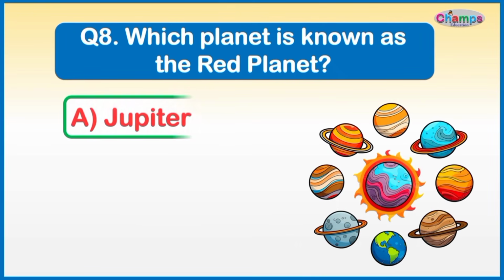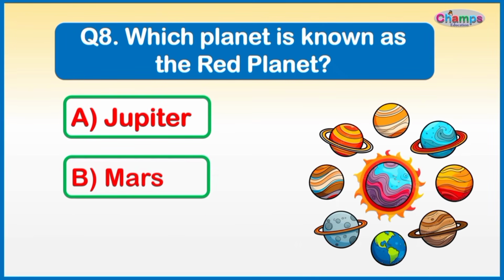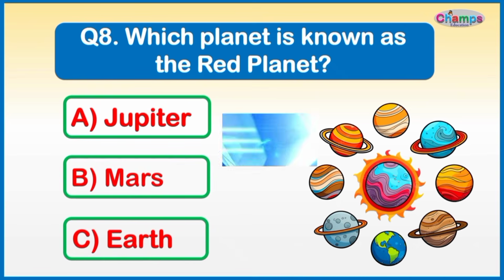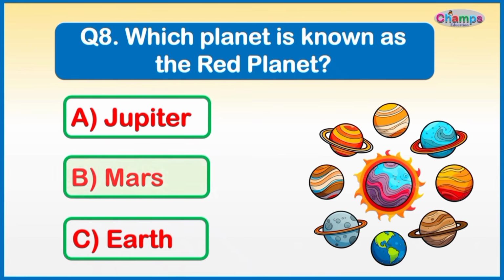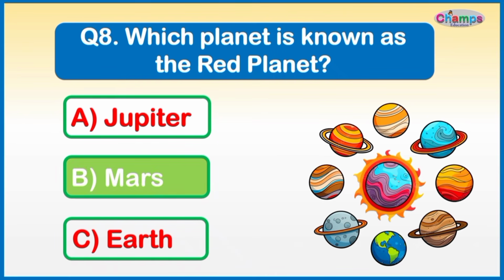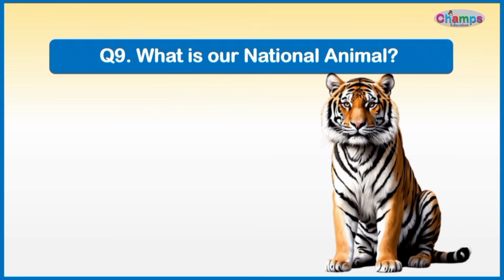Options are A. Jupiter, B. Mars, C. Earth. Right answer is answer B. Mars. What is our national animal?